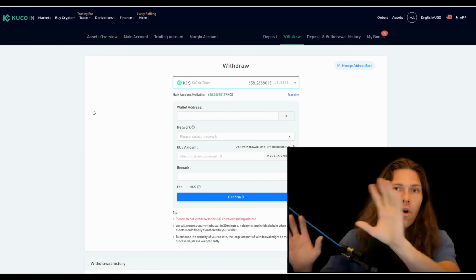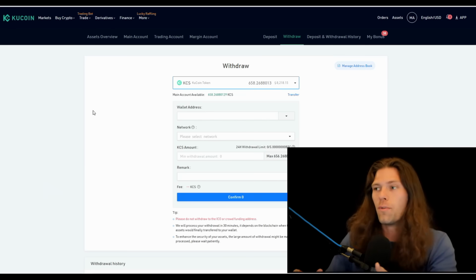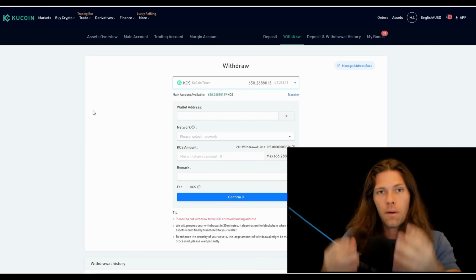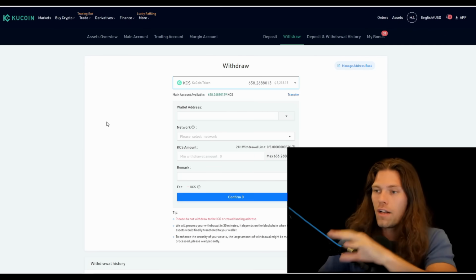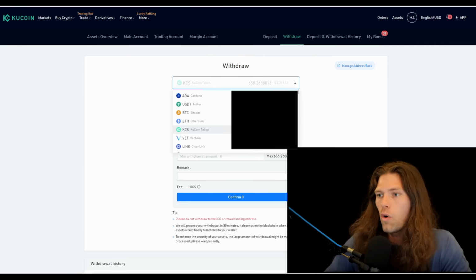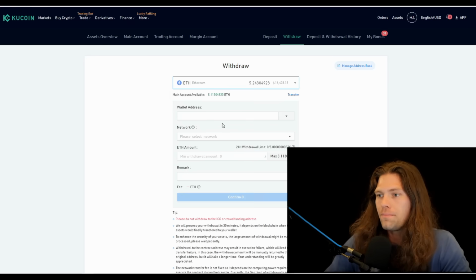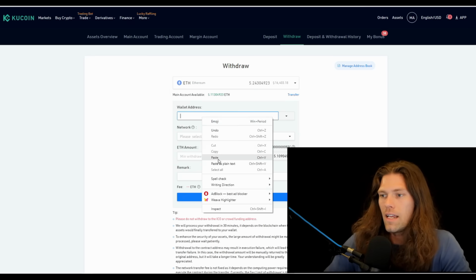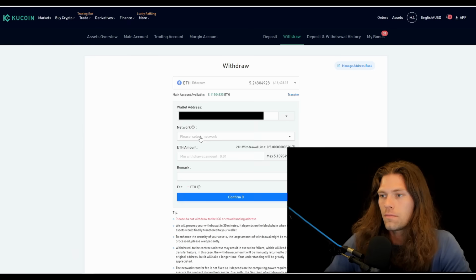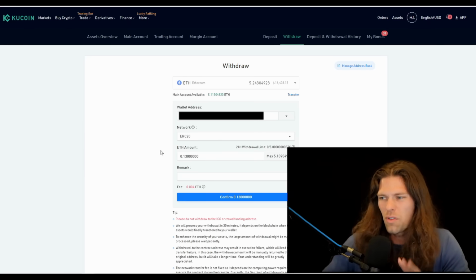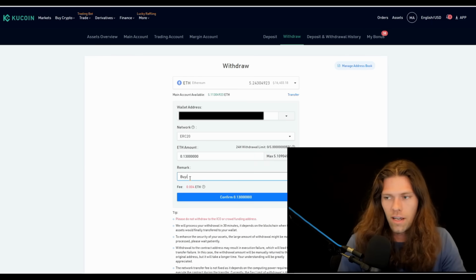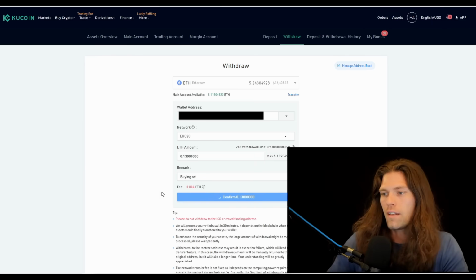But if you're using something like Coinbase or Binance, it's going to be very similar. You're just going to have to withdraw the money from your account onto your MetaMask wallet. So we're going to do it on KuCoin here. So we're going to go over to our Ethereum, paste in our wallet address, choose the network, the amount that we want to withdraw. I'm going to withdraw about $400 worth. Remark, we're just going to say buy an art and click confirm.